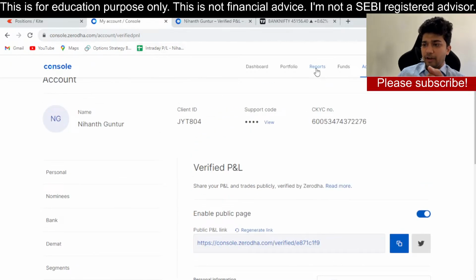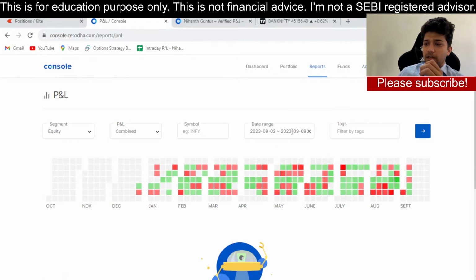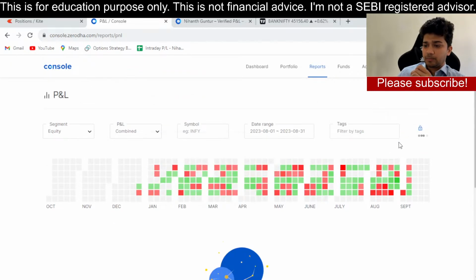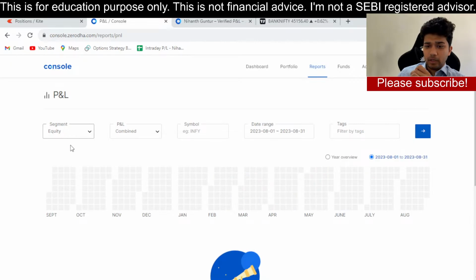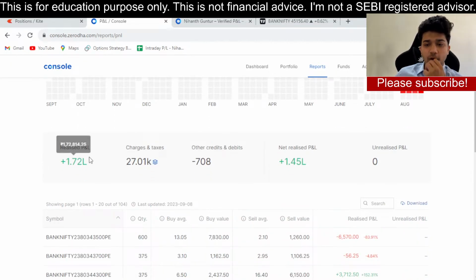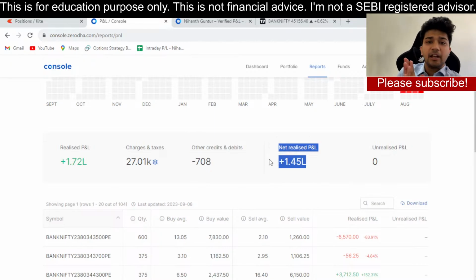Before we get to the verified PNL, I want to first show you the PNL for the month of August, August 1st to August 31st, in futures and options. We had a net realized PNL of 1.72 lakhs, out of which charges were 30,000, which is quite high if you ask me. We had some small debits and so on. Overall, we have ended the month with a 1.45 lakhs profit for August.